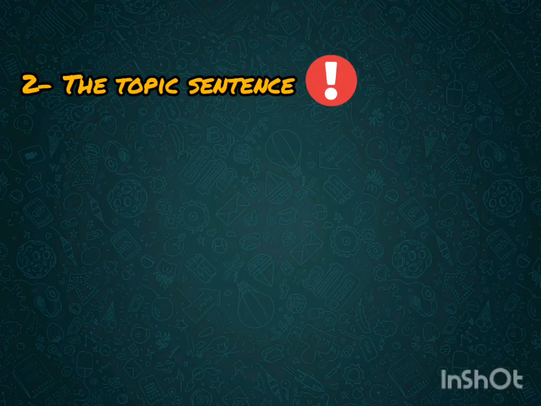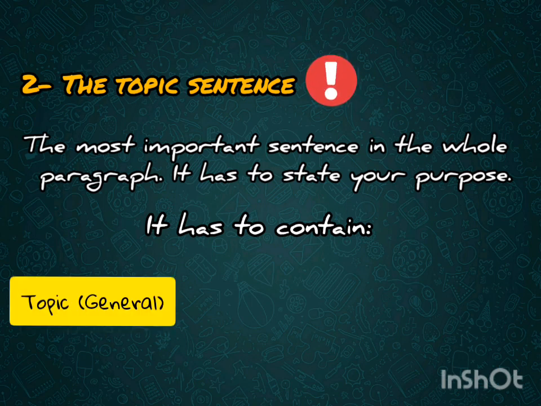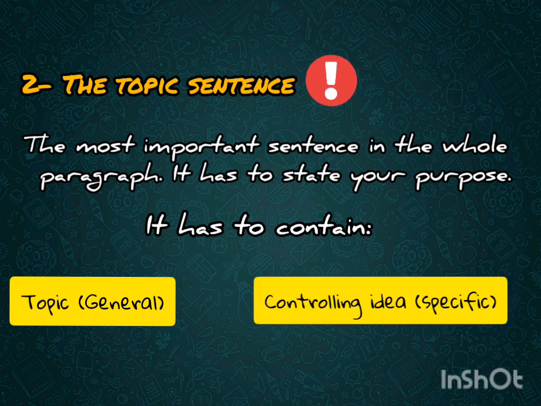Number 2. The topic sentence. As you may have already read from the material, the topic sentence is the most important one in the whole paragraph. It should clearly state the purpose of your writing. The topic sentence has its own structure and it has to be respected. A good topic sentence must include, in the case of narrative paragraphs of course, a topic, that is to say the general area, and the controlling idea. What is your text going to cover specifically?